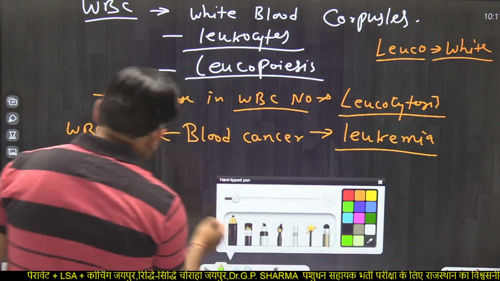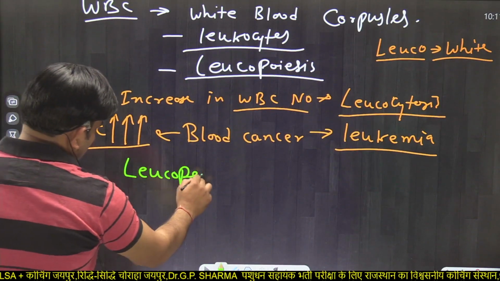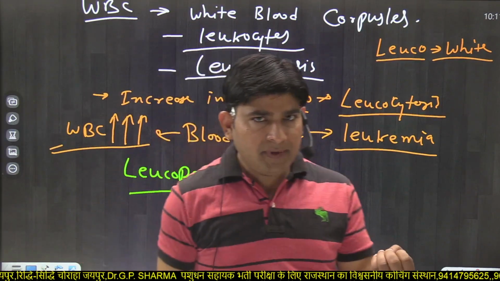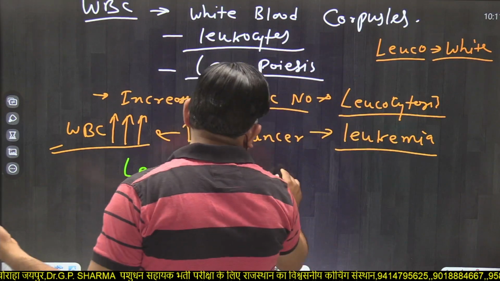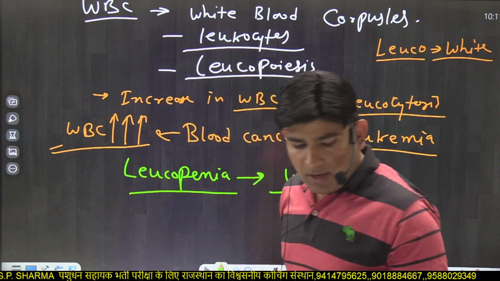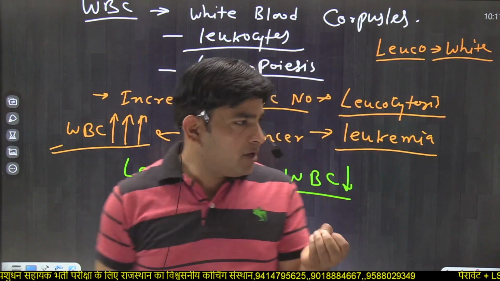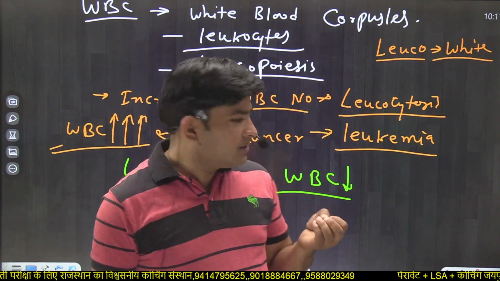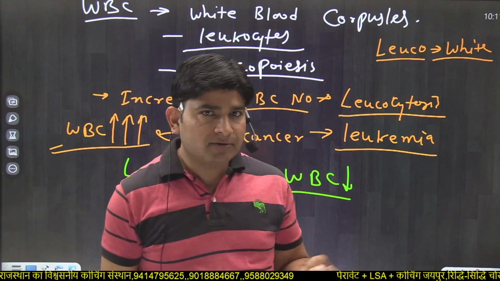And the other term, leukopenia. What is leukopenia? Penia means deficiency. So leukopenia is a decrease in the number of WBC. WBC protect the body from infections. They are phagocytic in nature.